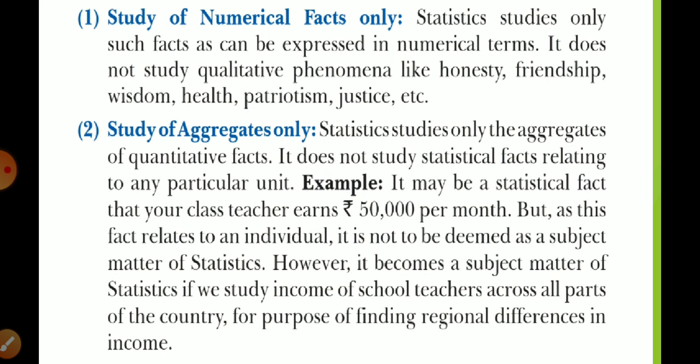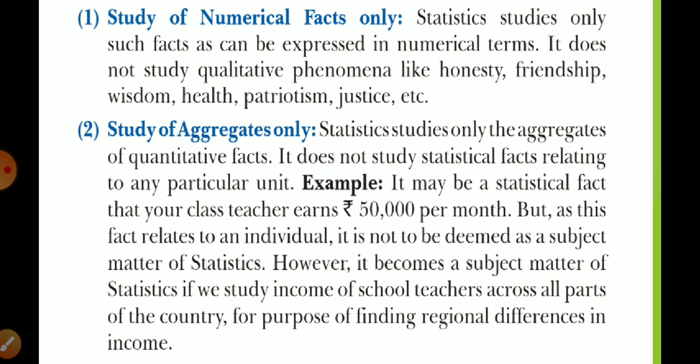There we learned it is only a study of the quantitative aspect. So this is its demerit, that it cannot explain the qualitative aspect. Means here we can only discuss what we can express in number. Statistics is the study of only those aspects that we can explain in number.